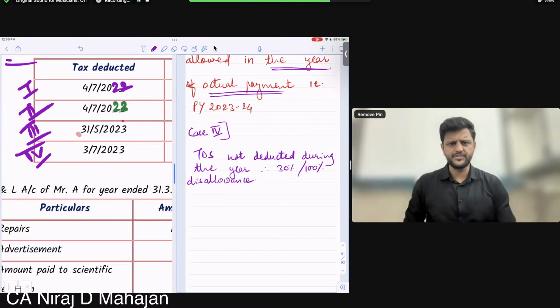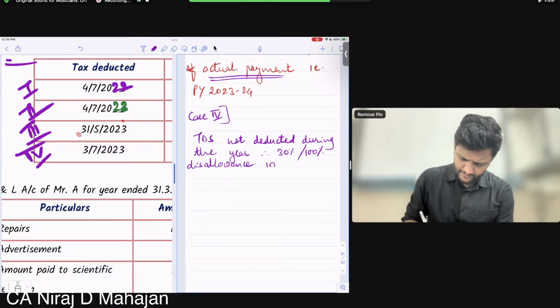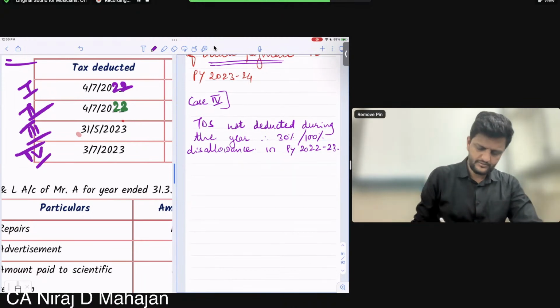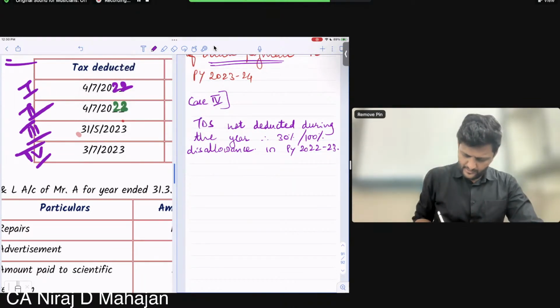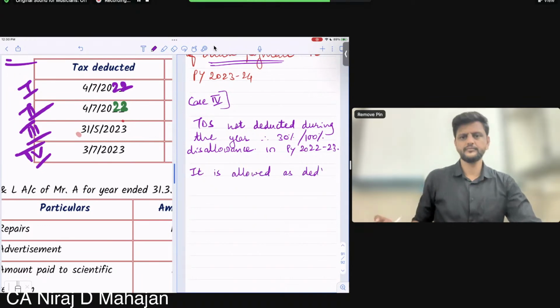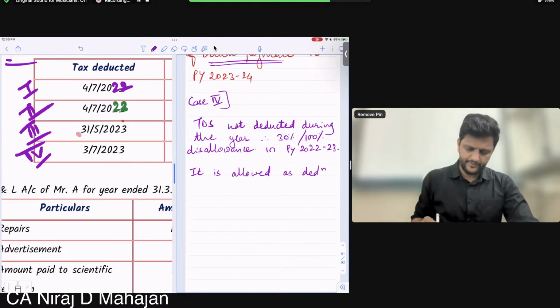Therefore, 30% or 100% disallowance in which PY? In the current year, PY 22-23. Okay. It is allowed as deduction in the year of actual payment.